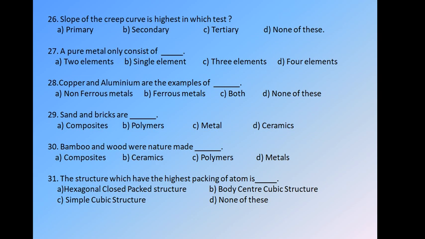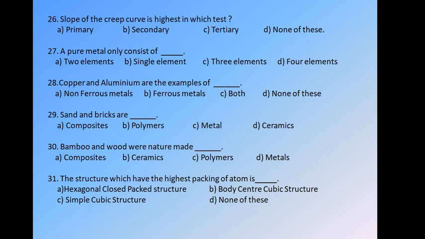Question number 31. The structure which has the highest packing of atoms is, as we have studied in the second lecture itself, packing efficiency is nothing but the space occupied by the atoms in a cube or in a unit cell. That can be calculated with some formula, and we have calculated all these things. The packing efficiency of simple cubic structure is 52%, body-centered cubic structure is 68%, face-centered cubic structure is 74%, and the same way, the packing efficiency of HCP, that is hexagonal close packed structure, is also 74%.